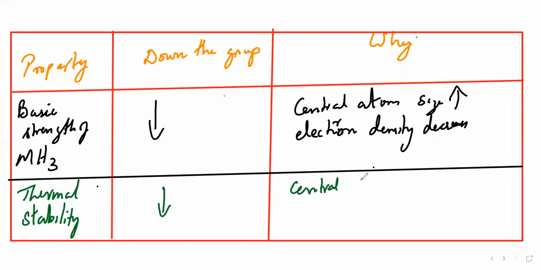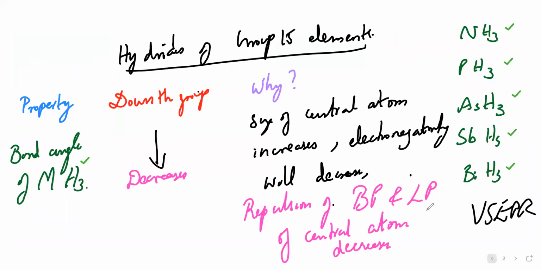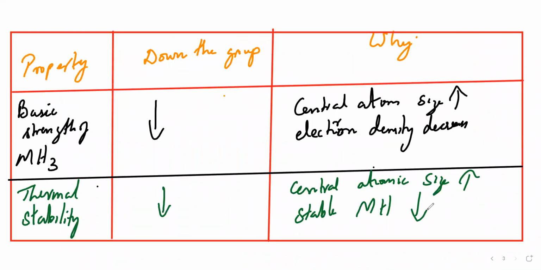Central atomic size increases, correct? So the tendency to form a stable metal hydride MH bond decreases. So if we compare bond angle, basic strength and thermal stability, all are decreasing down the group. It will help us remember and memorize more easily.